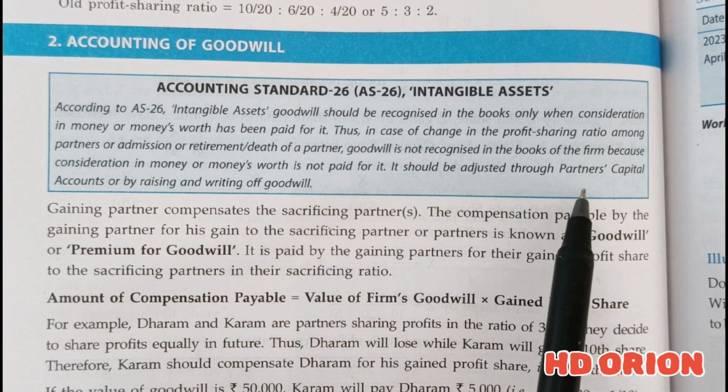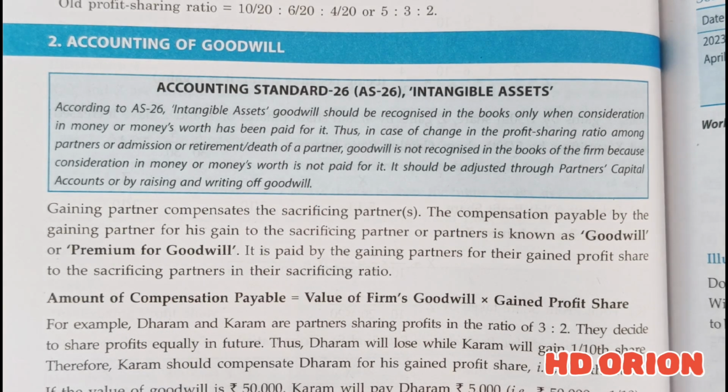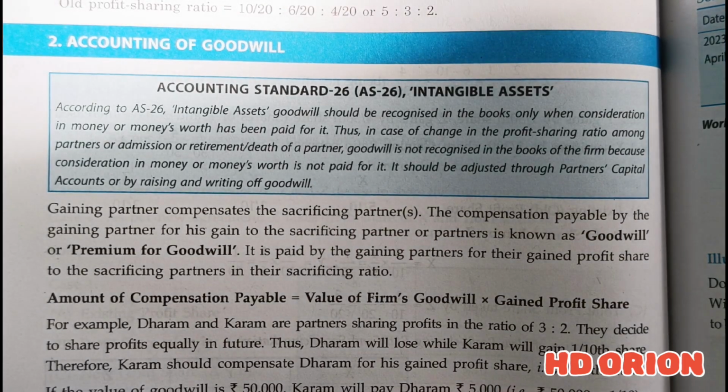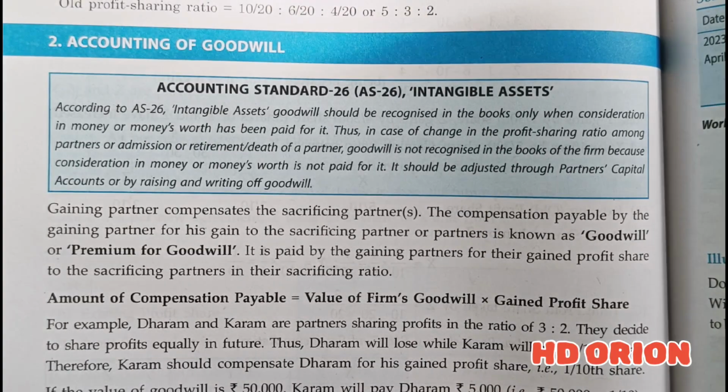It should be adjusted through partners' capital accounts or by raising and writing off goodwill. So it should be treated through partners' capital account or current account, as the case may be. Or the second way is to treat it by raising the goodwill and then writing off the goodwill, raising the goodwill in old ratio and writing off the goodwill in new ratio. The result will be same. Either you do it by sacrificing or gaining ratio, or you do it by raising and writing off the goodwill. Now let us see the questions from the textbook.